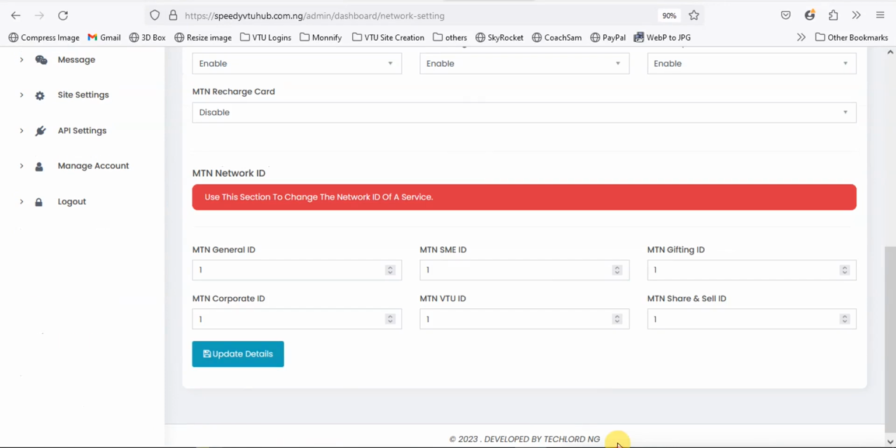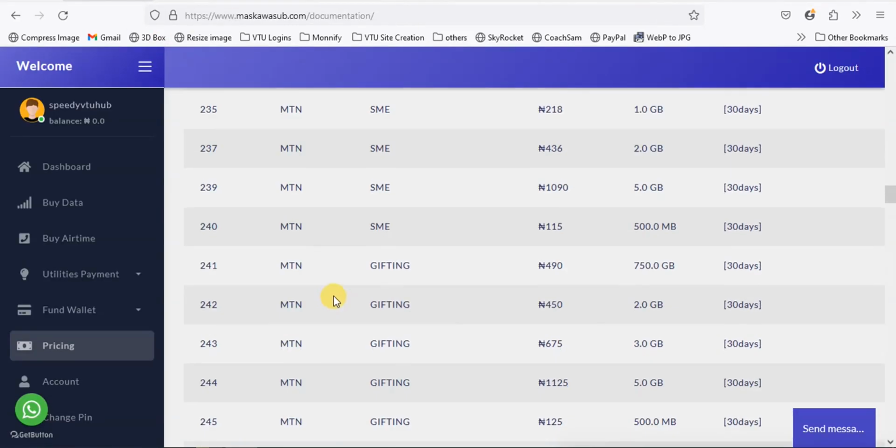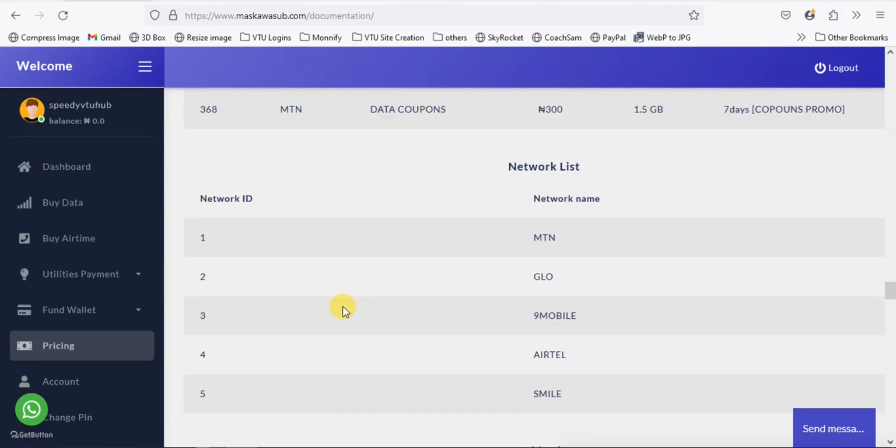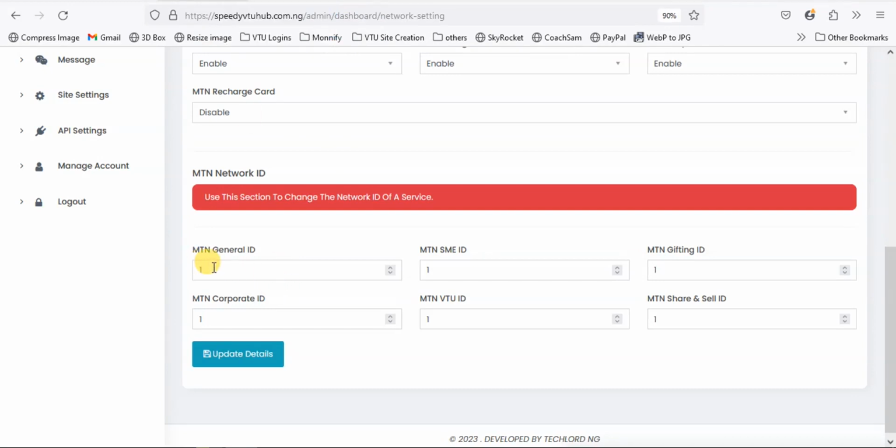Let me see. Okay, so there's something to set here, which is the general ID. If you go to Mascawa now, you see the network ID. Network ID is 1. Glo is 2. 9mobile is 3. So simply go to network ID.